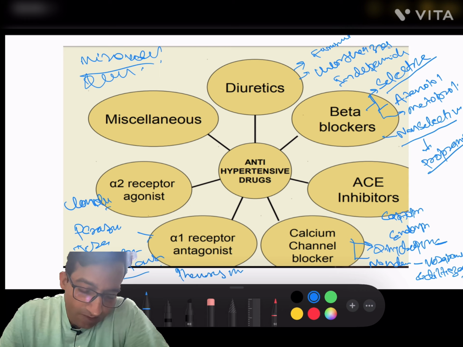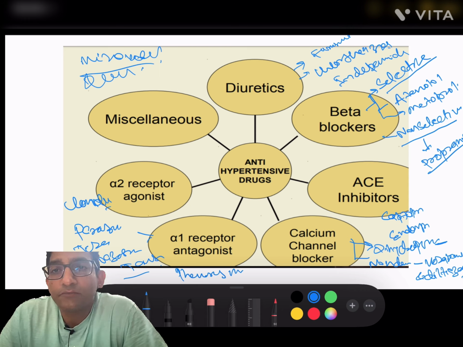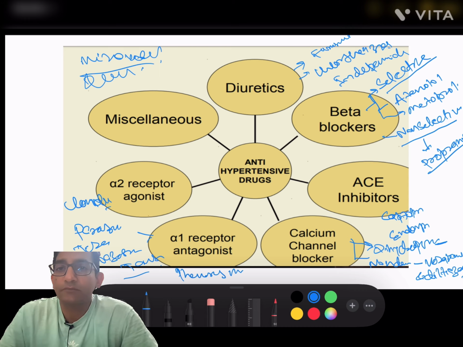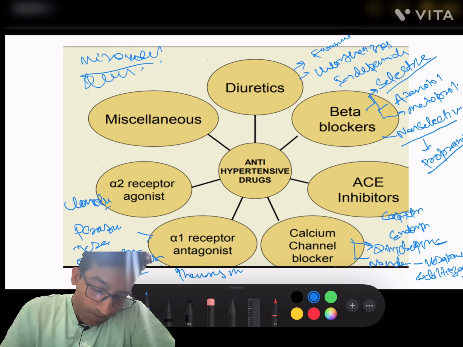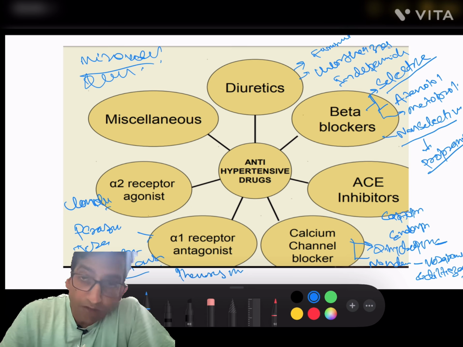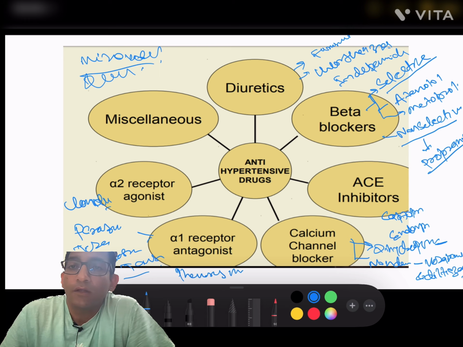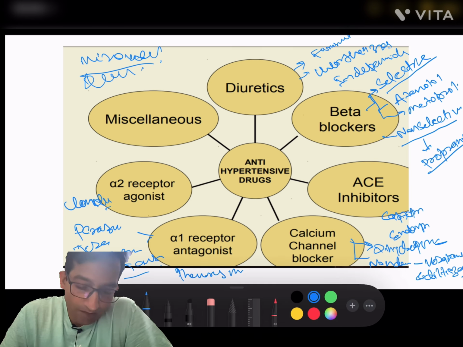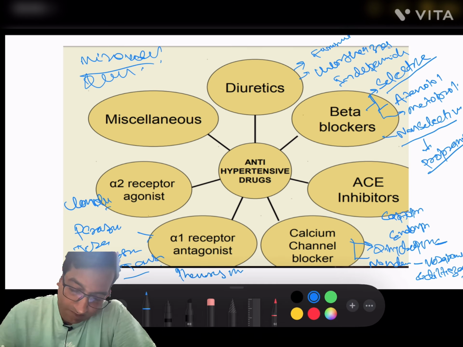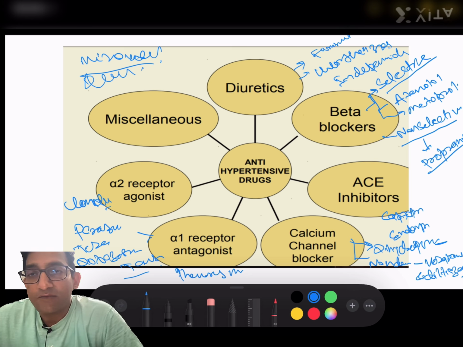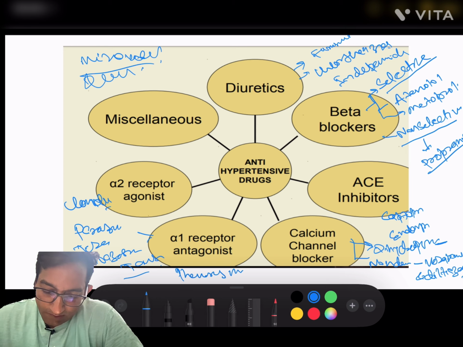Now, arterial plus venous dilators like nitrates. Okay. Now, third one is drugs which dilate artery plus vein like nitroprusside. These are all examples of vasodilators. Okay. So, these are the complete classification of drugs used in hypertension.